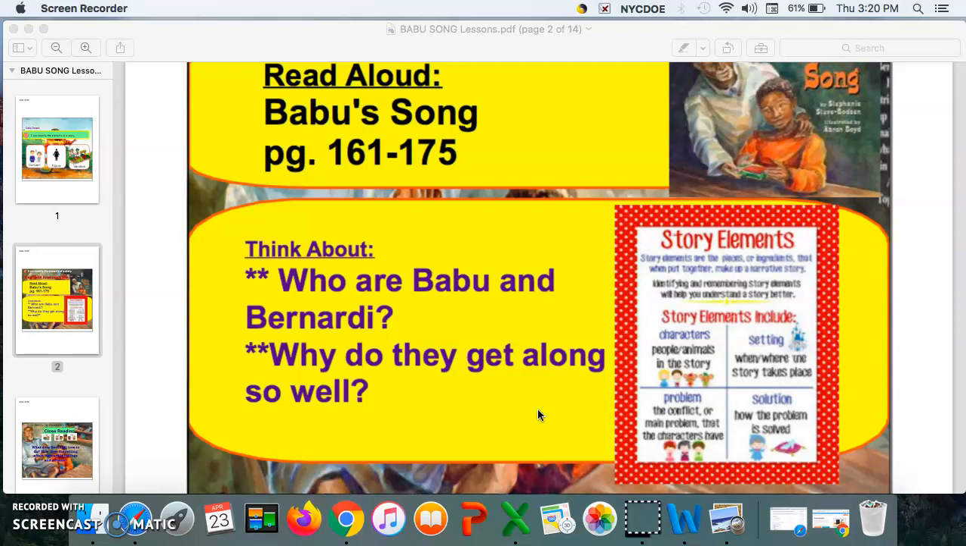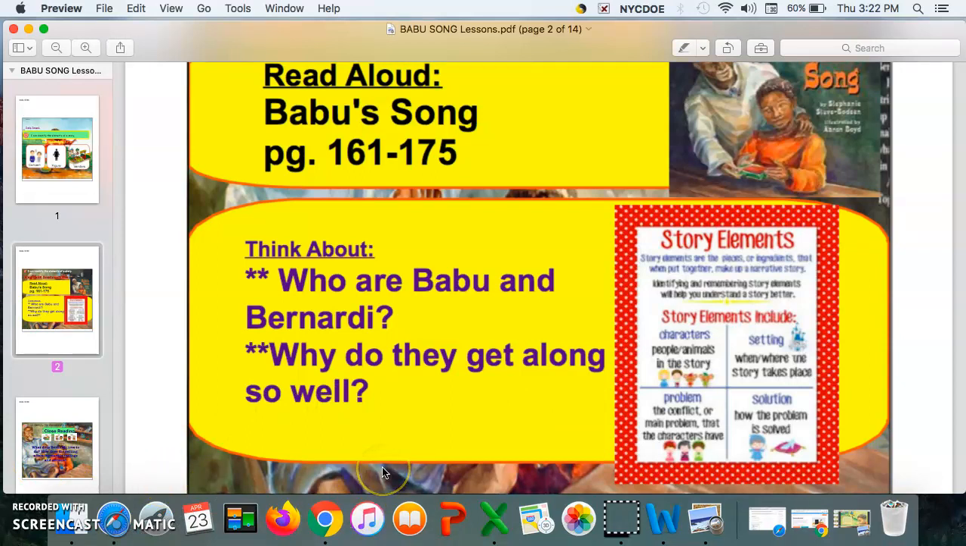All right, boys and girls. When you read the story, you should have read that Babu is Bernardi's grandfather. So therefore, Bernardi is Babu's grandson. I'm sorry, Babu is Bernardi's grandfather, and Bernardi is his grandson. So Babu is the grandfather and Bernardi is the grandson.